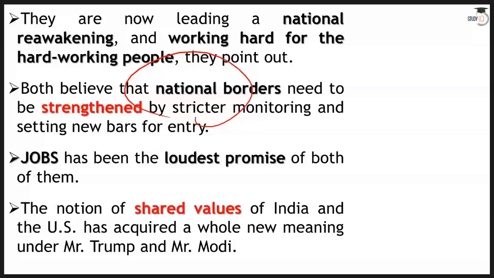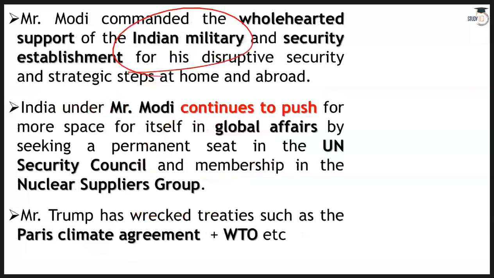Both of them have promised jobs. They are quite loud when it comes to generating and creating jobs. The notion of shared values of India and USA has acquired a whole new meaning under Mr. Trump and Mr. Modi's regime. India under Mr. Modi continues to push for its permanent seat in the United Nations Security Council. We are also seeking membership in the Nuclear Suppliers Group.